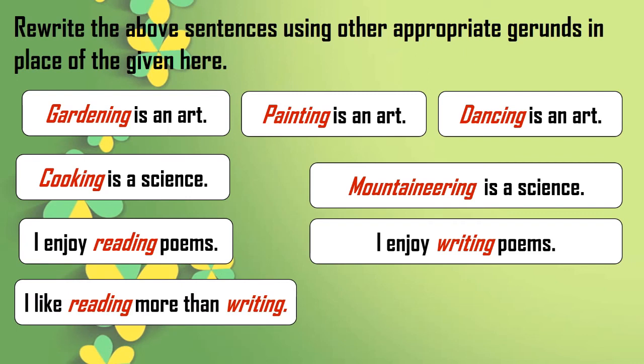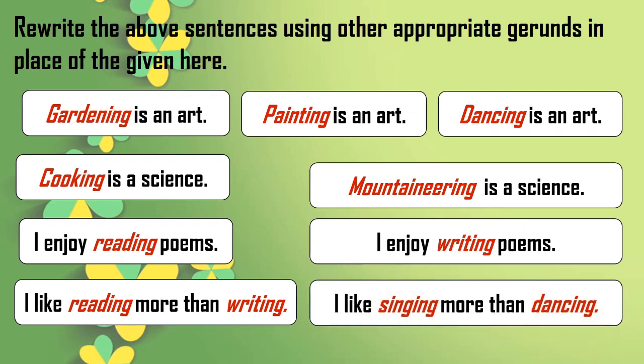Next, I like reading more than writing. So here are two gerunds in one sentence. It is in comparative degree. So we can frame a new sentence in such form. I like singing more than dancing. So in this way you can frame your own sentences. This is a very simple activity because it is in the beginning of our academic year. So in this way, in today's session we have learned what is gerund, its different definitions and how it works or acts in a sentence.